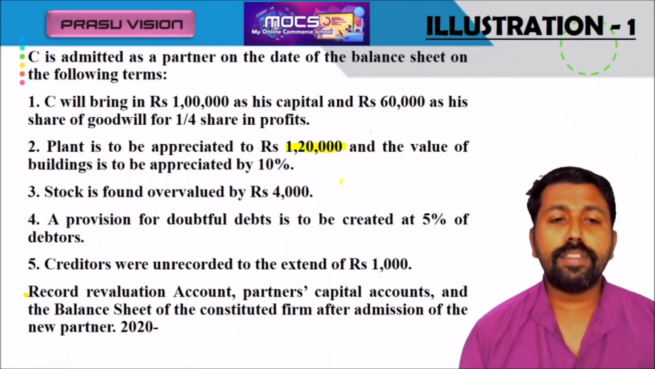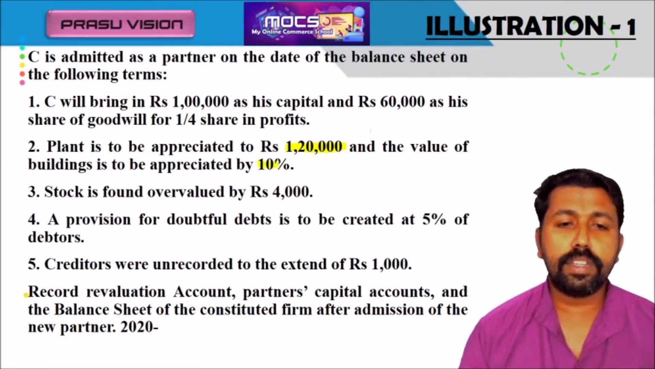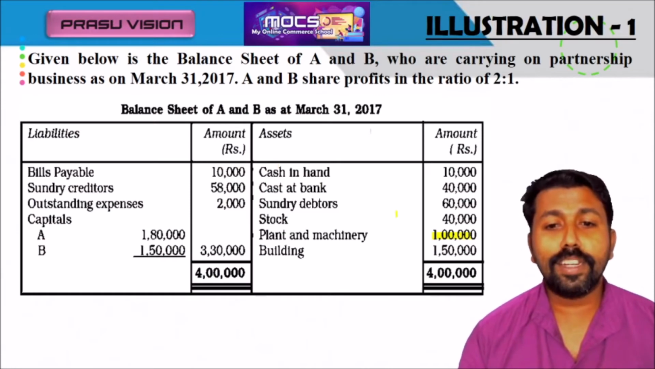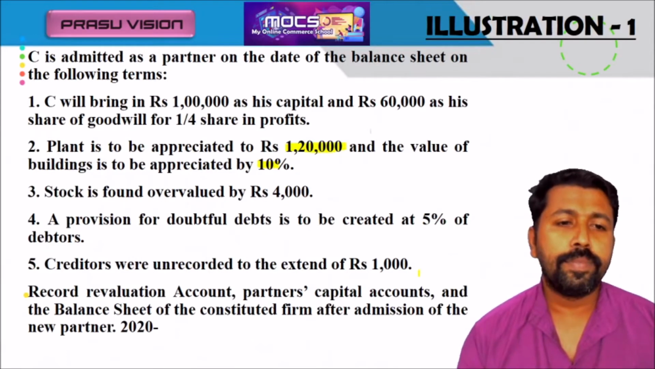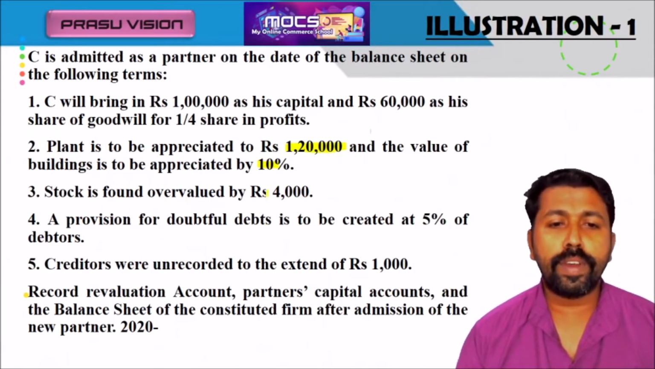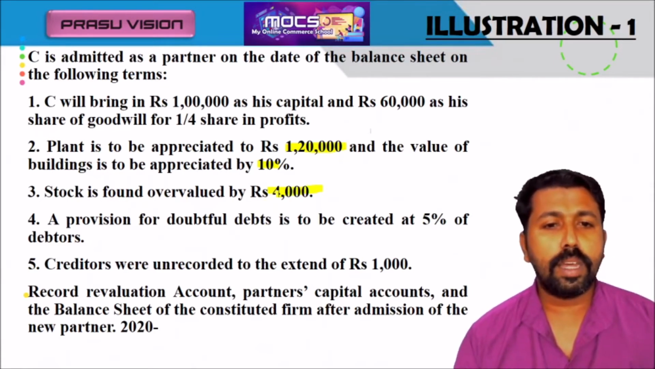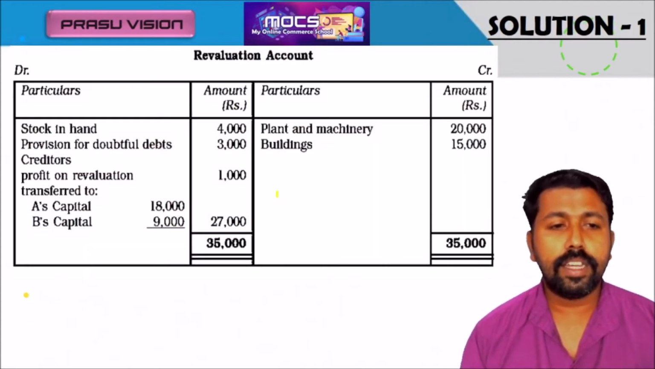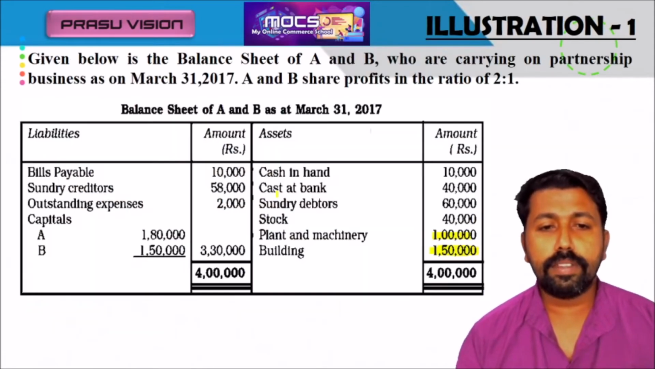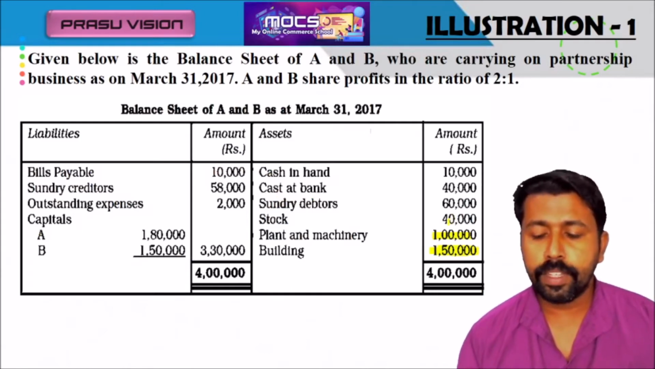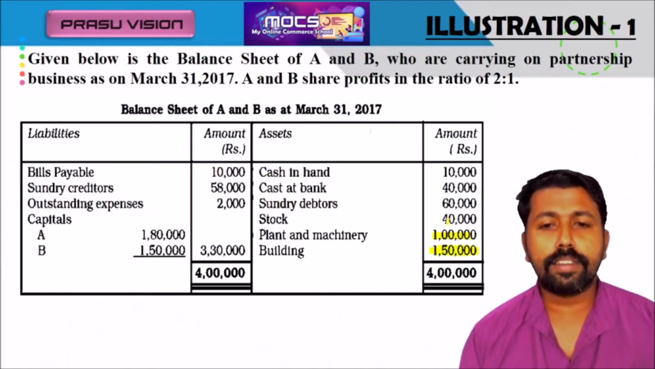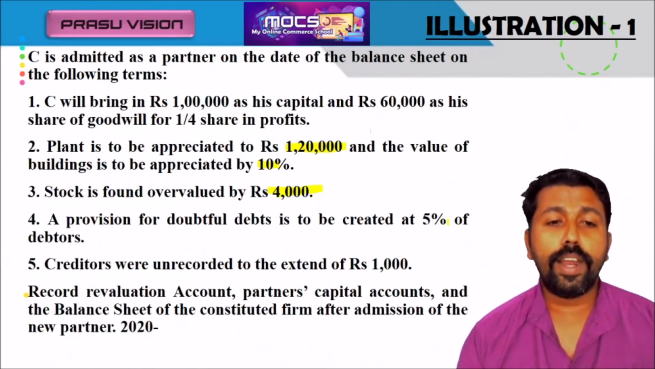The value of building is also appreciated, by 10%. The 10% of 1,50,000 is appreciated. Appreciated means increased. Stock is found overvalued by 4,000. That means the actual value will be less than that. The previous stock value is 40,000, so definitely it will be 36,000. They are overvalued by 4,000. Overvalued means more than the value. So that will be adjusted on the debit side of the revaluation account.